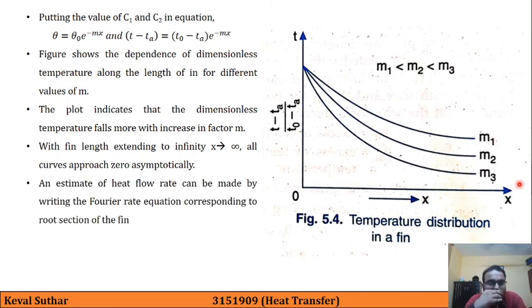We can have an estimate of the heat flow rate by writing Fourier's equation corresponding to the root section of the fin, that is given by this formula: Q fin is equal to minus k into cross sectional area into dT by dx at x equal to 0.